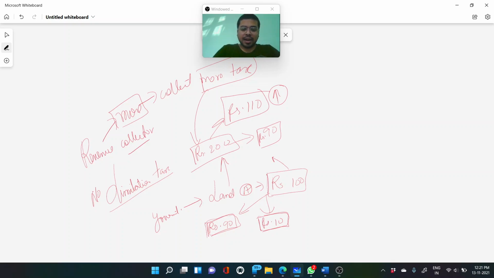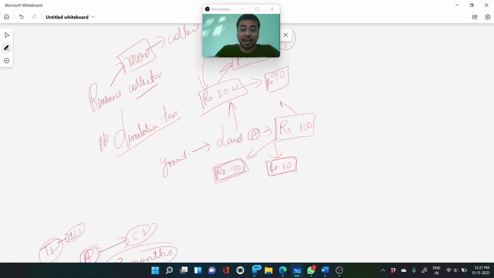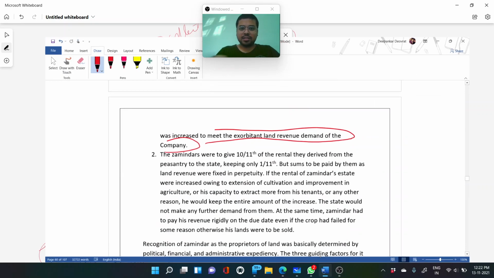Among rupees 100, rupees 90 the government wanted. In this settlement, whether you have a good product, good agriculture or not, the British government wanted rupees 90 at the end of the year at any cost. That was one more catch. The British government will take rupees 90, and won't care whether the agriculture was good or bad. I don't care, I want rupees 90. I want my share, I want my tax. That was one of the scenarios with this policy.